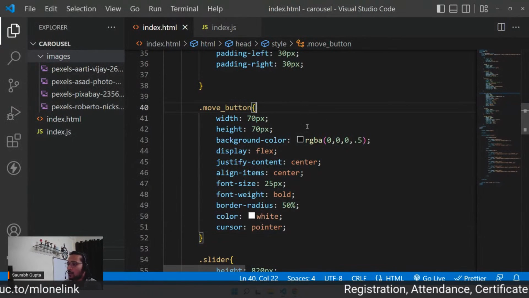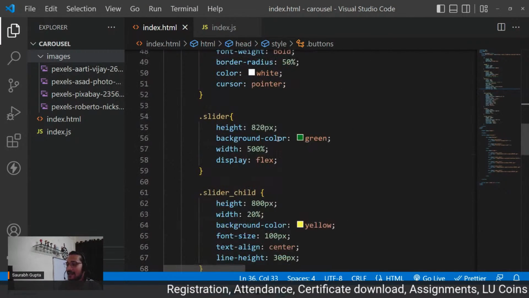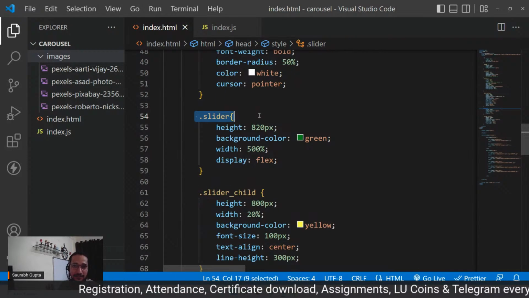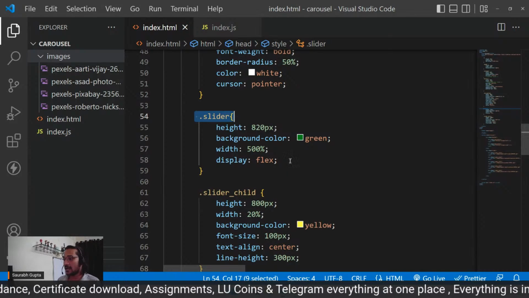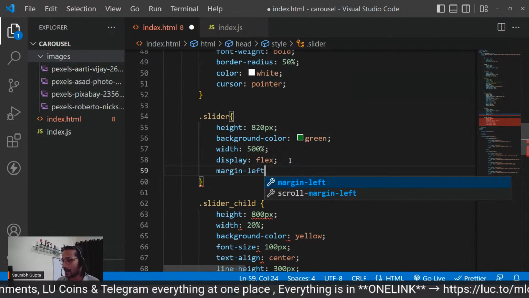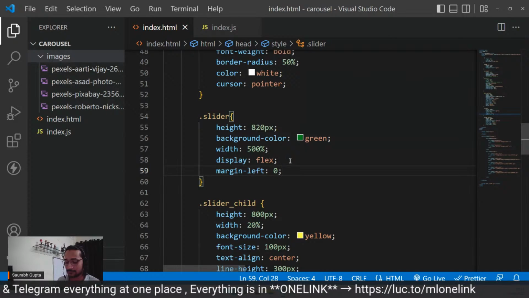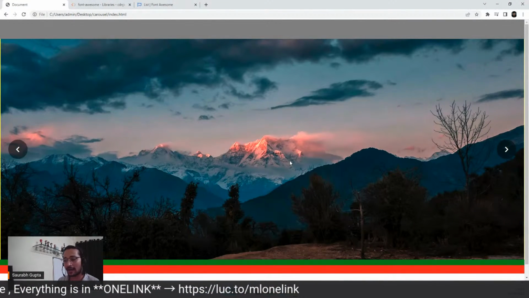Now, first of all, let me show you the logic of moving. Remember, guys, as I said, the slider is the most important part of your project. Right now, its margin left is 0. Let me show you. If I do margin left 0, nothing will change. But what if I change the margin left of the slider?